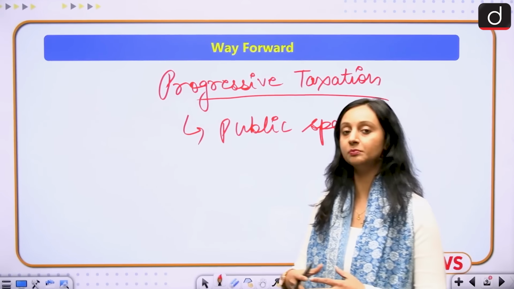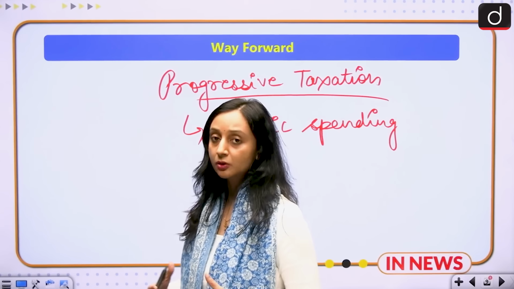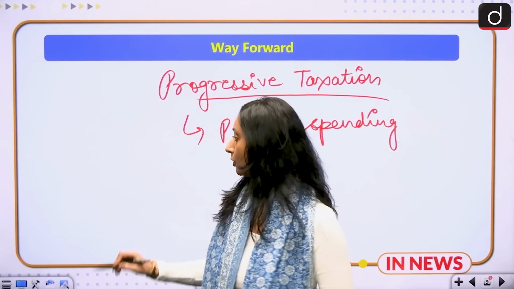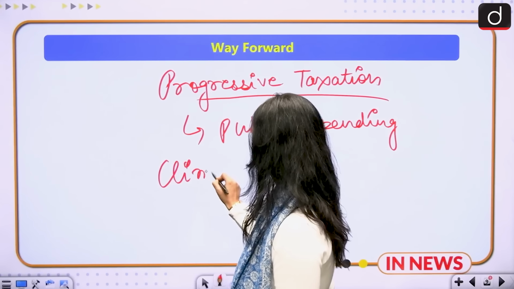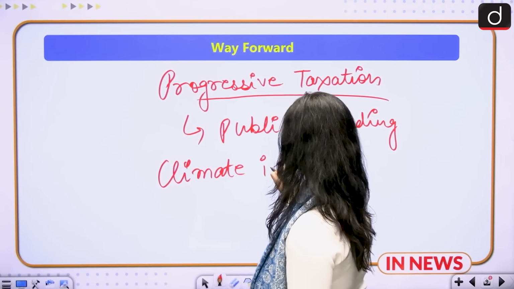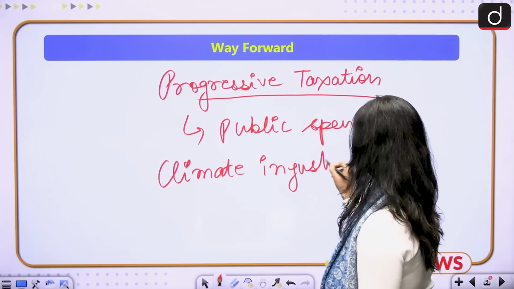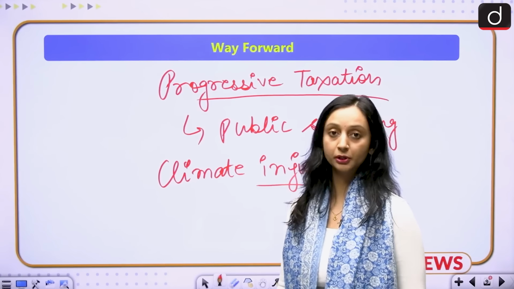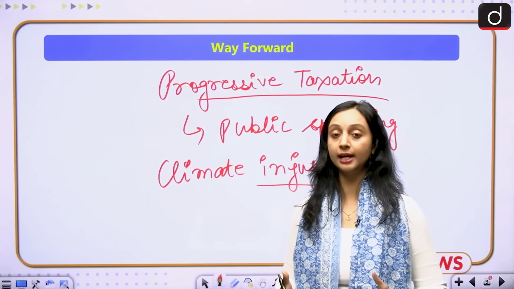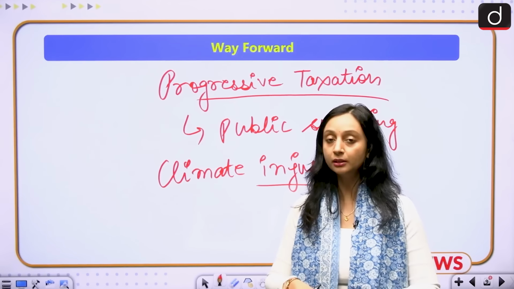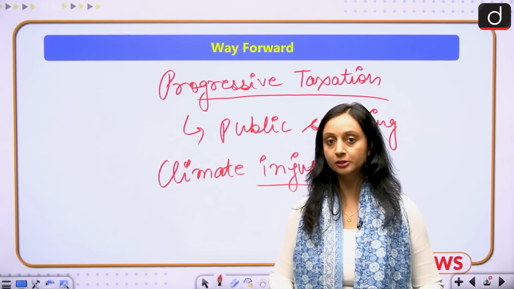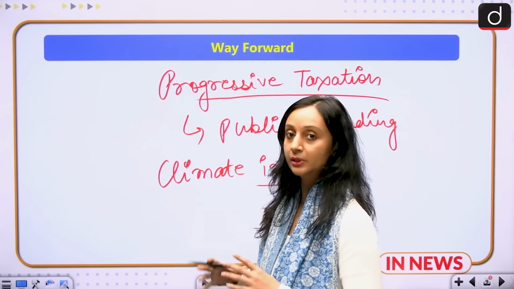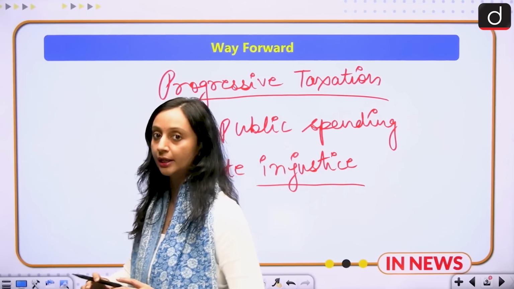Because if you see, these people are actually suffering because of a lot of things, the things that they've not even done. For example, they're also suffering with climate injustice. These people barely have the money, and they have hardly contributed to climate change. They have not contributed that much to climate change, but they're suffering the most because of climate change. And this becomes important for the global south countries. Within the global south also, we see inequality even in our own societies.